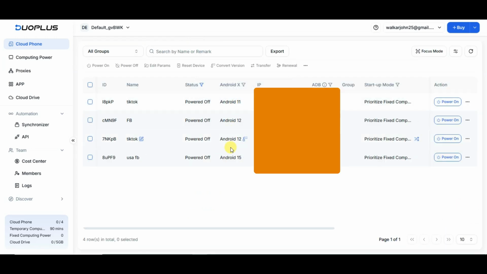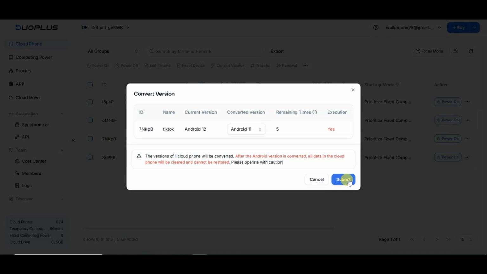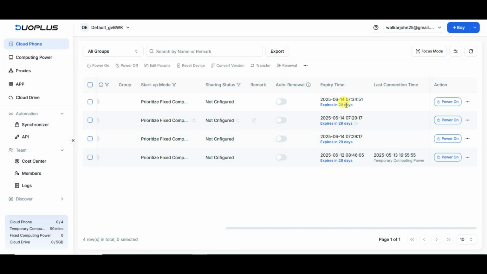Guys, you can also change the Android version. You can click on this icon. You can select your version. Now you can click on Submit button. Here you can see tips. You can read these tips. All data in the cloud phone will be cleared and cannot be restored. Click on this button. Here you can see expiry time.